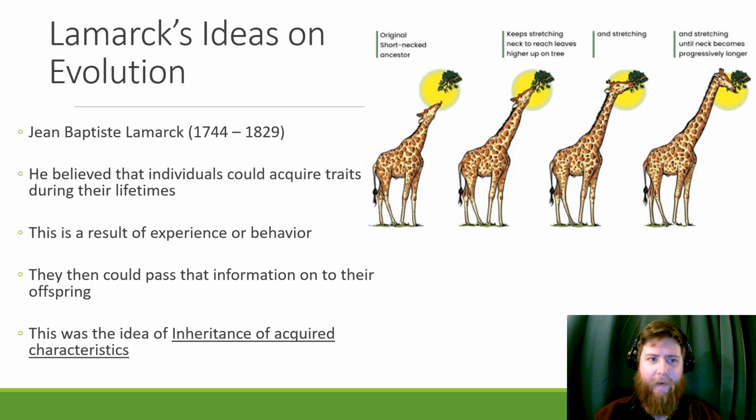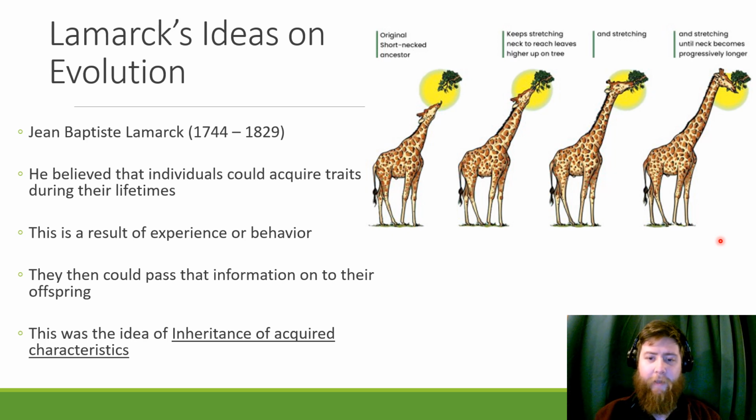You have Jean-Baptiste Lamarck, and he is famously credited with these giraffe ideas, and he lived from 1744 to 1829. And what he believed is that individuals could acquire traits during their lifetime. They didn't have to be passed on genetically. They could just be behavioral stuff. So this giraffe here, by stretching its neck further and further, it could reach higher up on the tree. And this could happen in one lifetime. So you could have a short giraffe and then all of a sudden have a long neck giraffe just because he stretched his neck so much farther each month or day or year of his life.